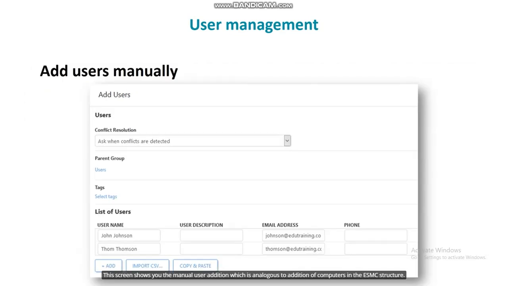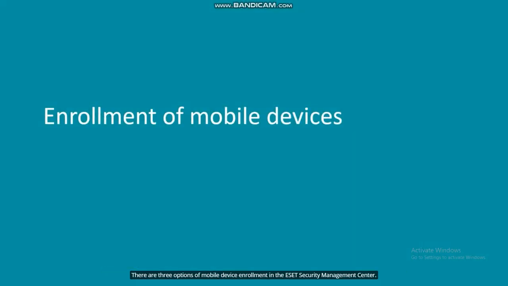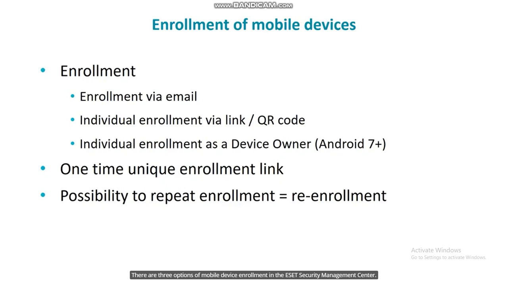This screen shows you the manual user addition, which is analogous to addition of computers in the ESMC structure. There are 3 options of mobile device enrollment in the ESET Security Management Center. Enrollment via email, individual enrollment via a link or a QR code, and individual enrollment as device owner for Android devices.